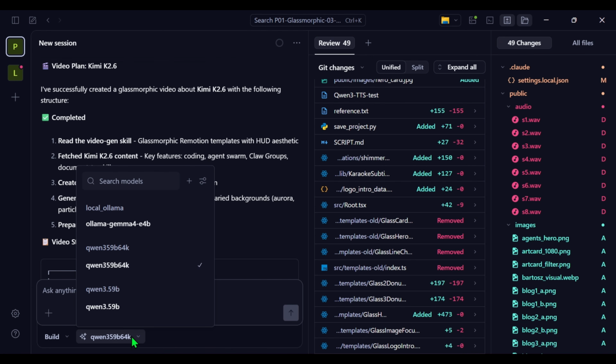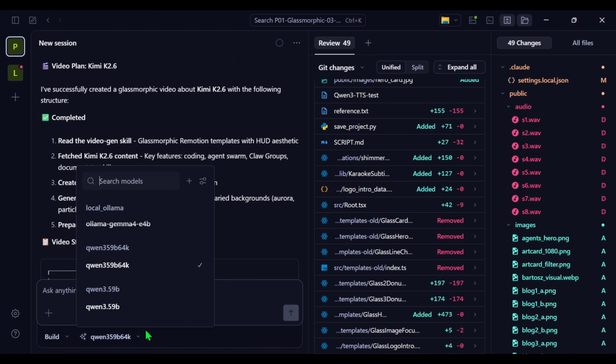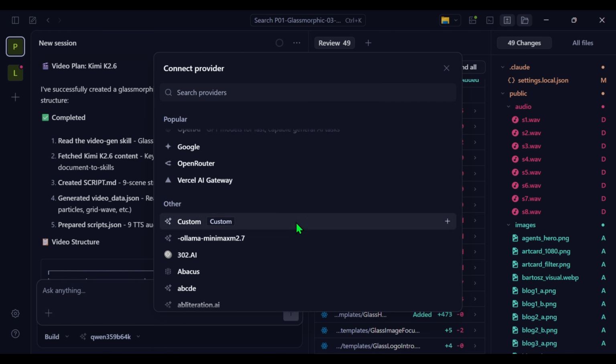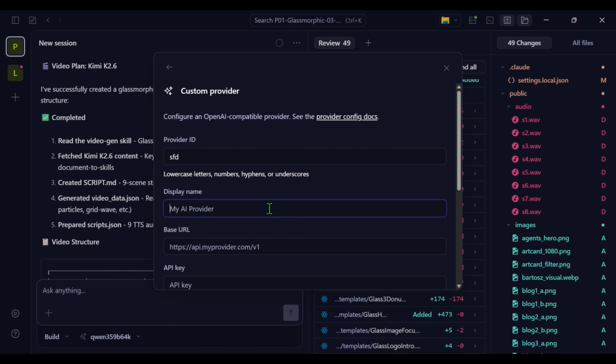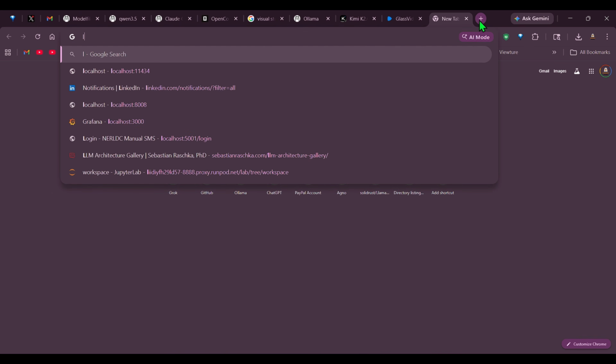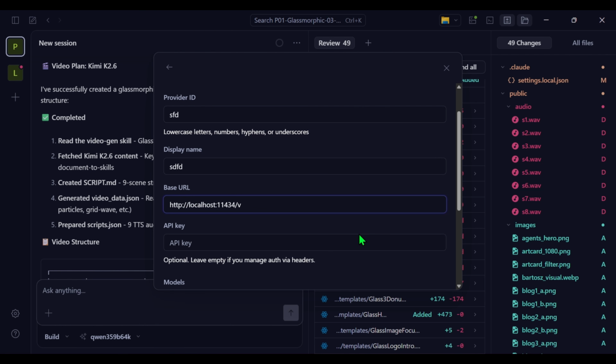And by the way, I've not shown you how to configure the model. If you click here, you can open up that particular folder where you're working. This is my folder here. We select that folder, and then we go to this location, and then this location, and then connect providers, and then you can say custom models here. Here you put some name, and then the base URL will be your Ollama instance. Ollama runs on, as you know, 11434. I'm going to copy this, paste it here, and add v1 as well.